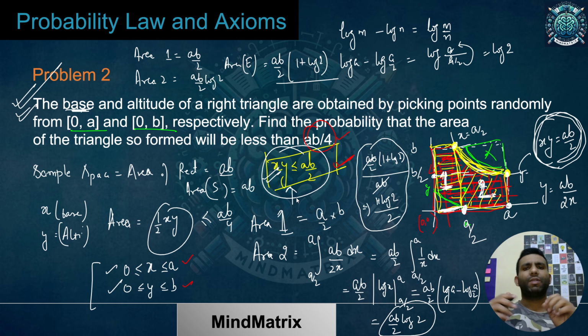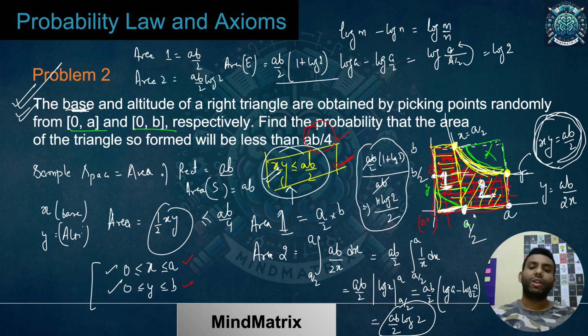Or we can simply put in some values to get the idea of what kind of curve I have. The idea was simple: ignoring the inequality, if I write xy equals AB by 2 and find the value of x for a given value of y, we see what kind of curve I'm getting. We can use two extreme values and two in-between values to find that. Then we got to know the curve is something like this.